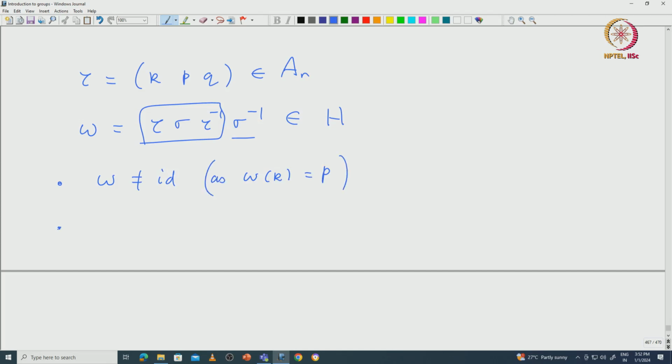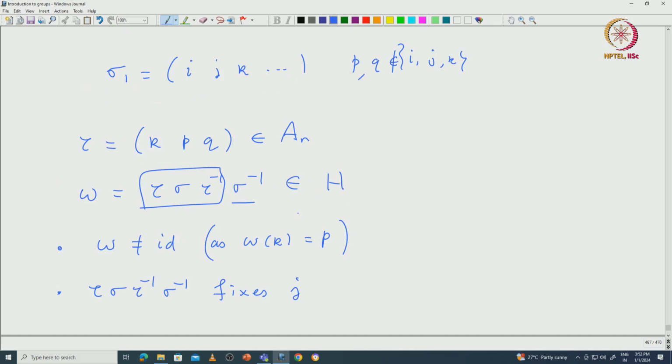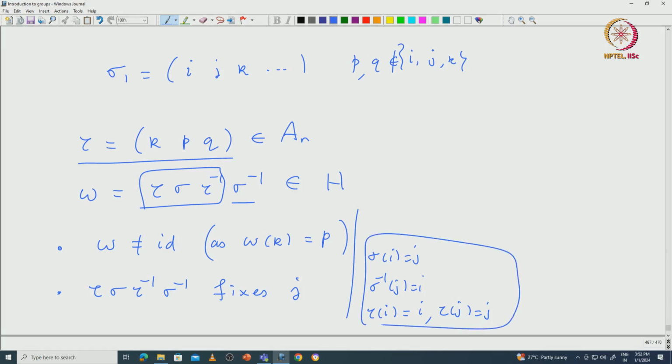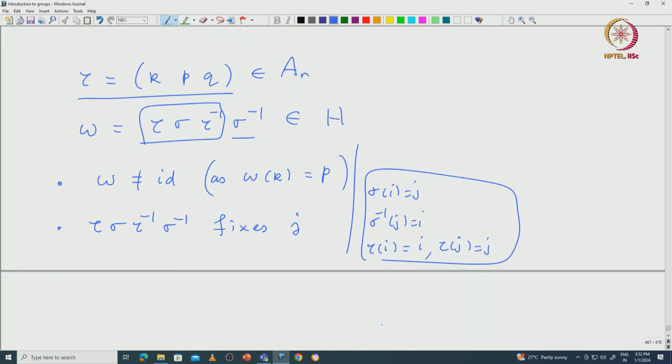Now you can check that tau sigma tau inverse sigma inverse actually fixes j, and that is easy because tau fixes j and sigma inverse takes j to i, and i is also fixed by tau and sigma of i becomes j. Note that sigma of i is j and sigma inverse of j is i, and tau fixes both i and j. Using this you can verify that omega fixes j.